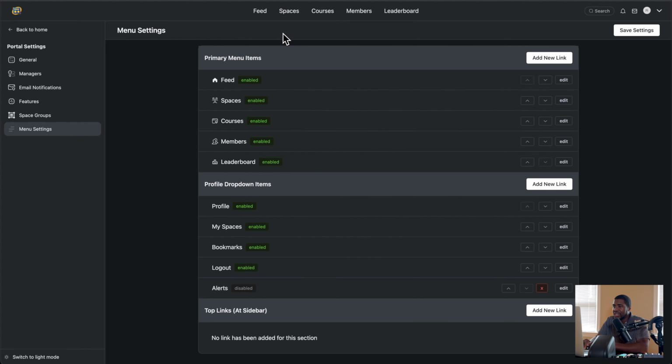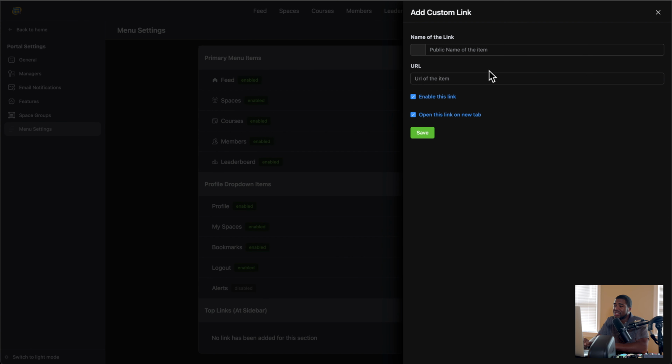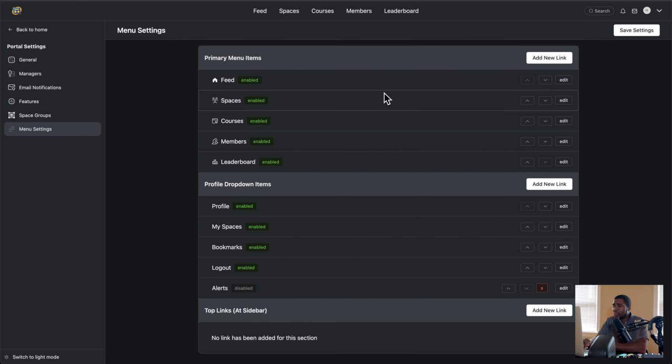And then you have the menu as well. You can see the menu here is this. And then the profile menu is going to be right here. You can easily add a new link. Now, the one thing I did notice is that these are links. They're not like new pages, so keep that in mind. When you add something, you're adding a custom link, and you can enable this link, and then you can have it open up in a new tab or the same tab. I think most people are probably going to have it open up in a new tab, if I'm not mistaken, for the most part. But once you add a new link, it appears up here,